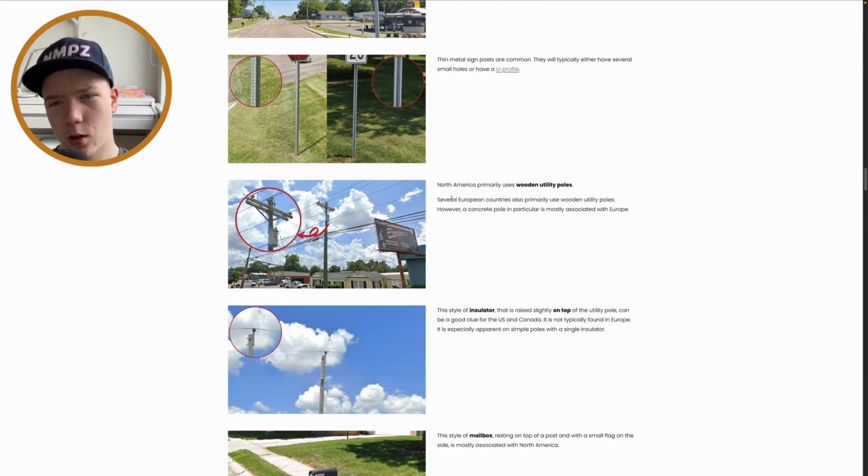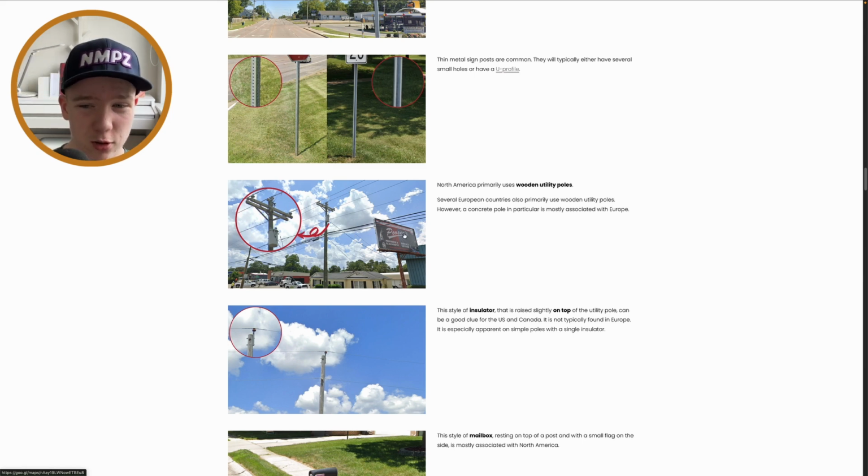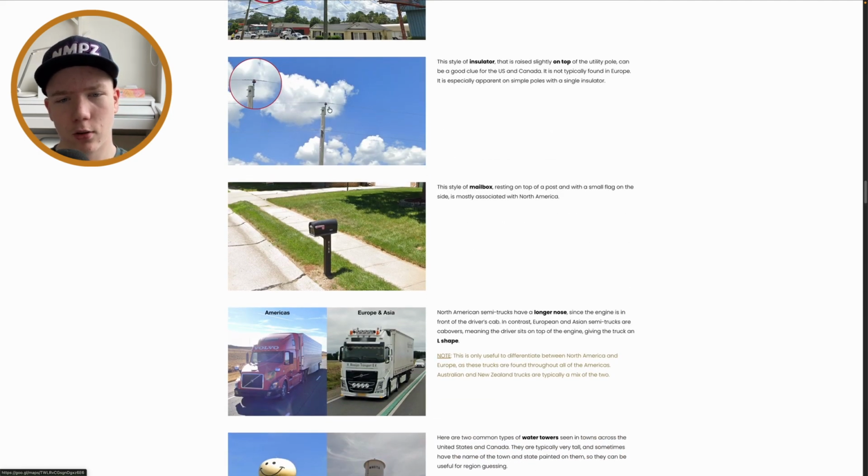Yeah, wooden utility poles are a lot more common in North America than in Europe. You won't really see any concrete poles in, well, really anywhere in North America. But you will see a lot of concrete poles in Europe. And I think you can sometimes see metal poles, maybe. I'm not actually sure. And yeah, this really simple insulator is a lot more common in North America, again, especially US and Canada. And it's really rare in Europe.